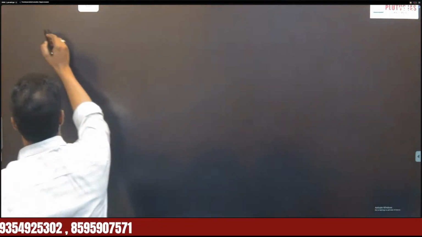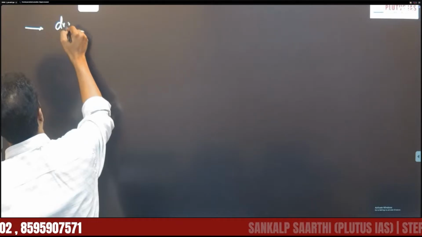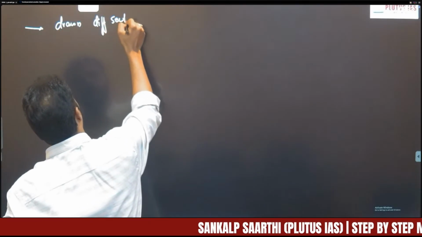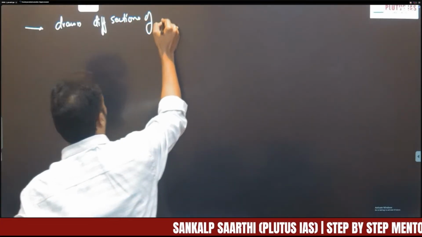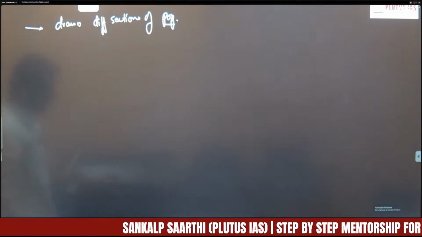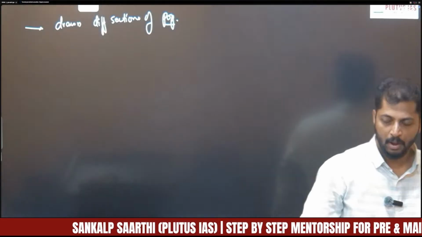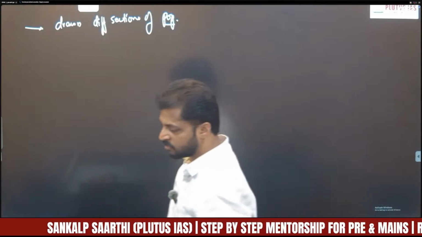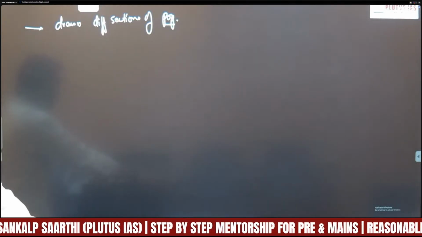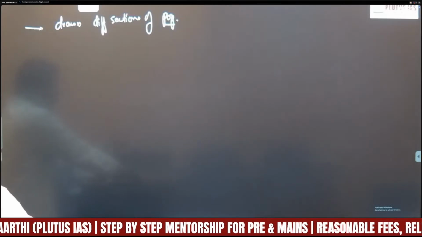Another significant aspect is that he drew different sections of population. Earlier the Indian national movement was more or less confined to the educated Indian class, but with the arrival of Gandhi and his movements, the Indian national movement shifted into many other classes.